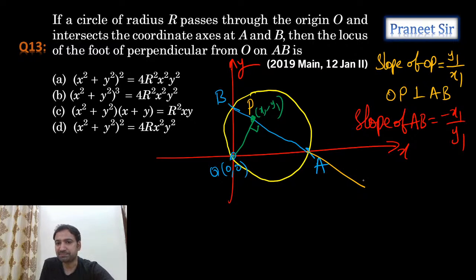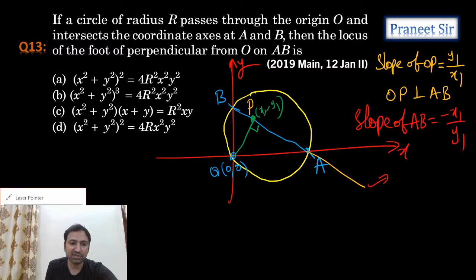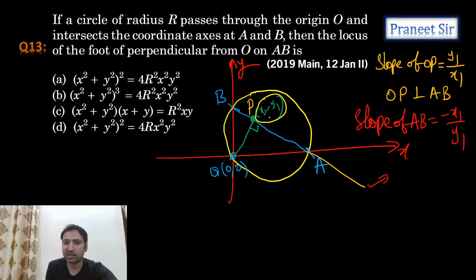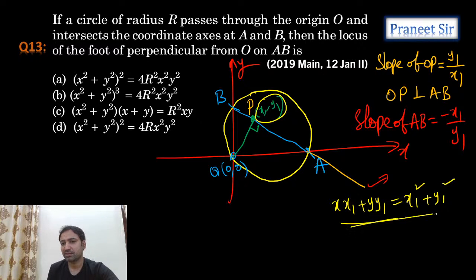Once you know the slope, can we calculate this line equation? Why? Because we know the slope and we know the point also, so I can calculate the required straight line: x x1 plus y y1 is equal to x1 square plus y1 square. This is the straight line AB.